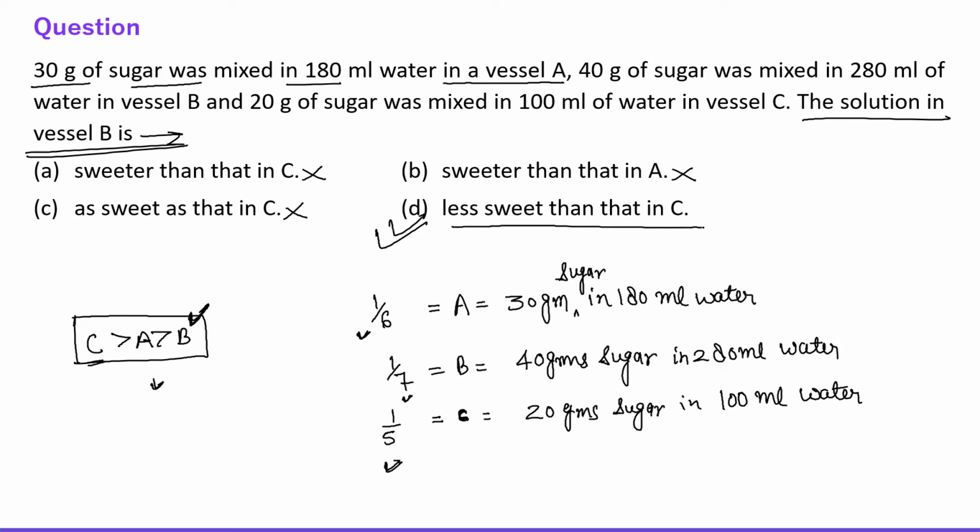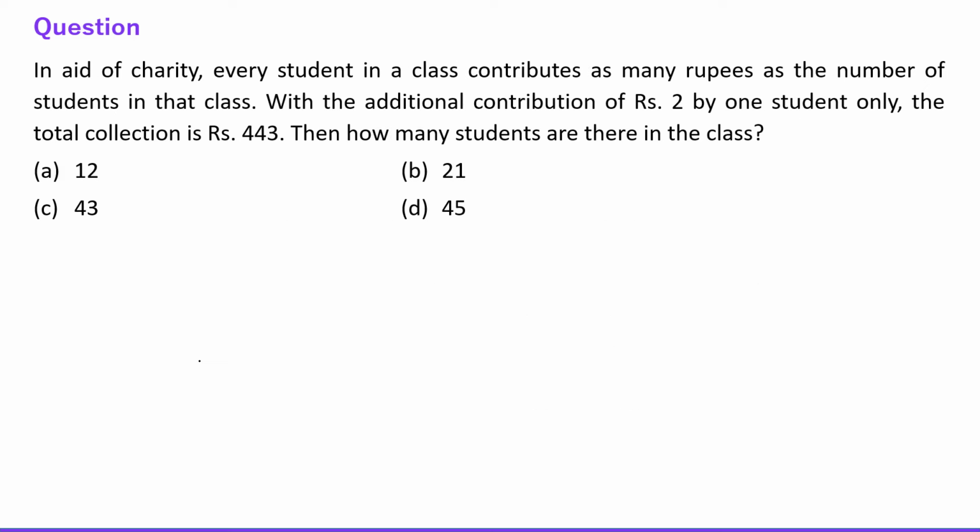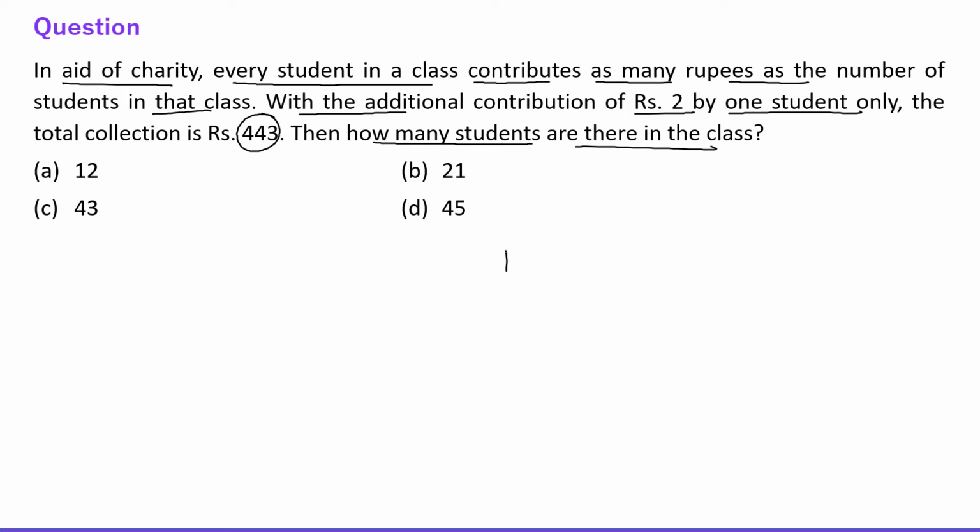Now let's move to the next question. Next question says, in aid of charity, every student in a class contributes as many rupees as the number of students in the class. With the additional contribution of 2 rupees by one student only, the total collection was rupees 443. Okay, fine. Then how many students are there in the class? Fine. So the additional collection of one student is subtracted from the total collection. So we are getting 441 rupees, right?